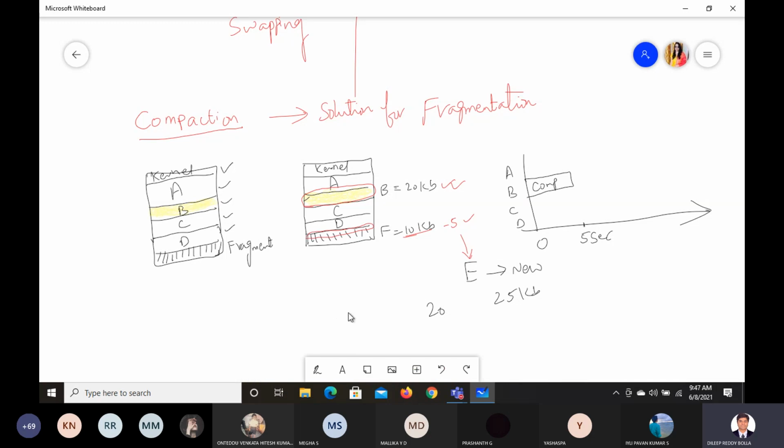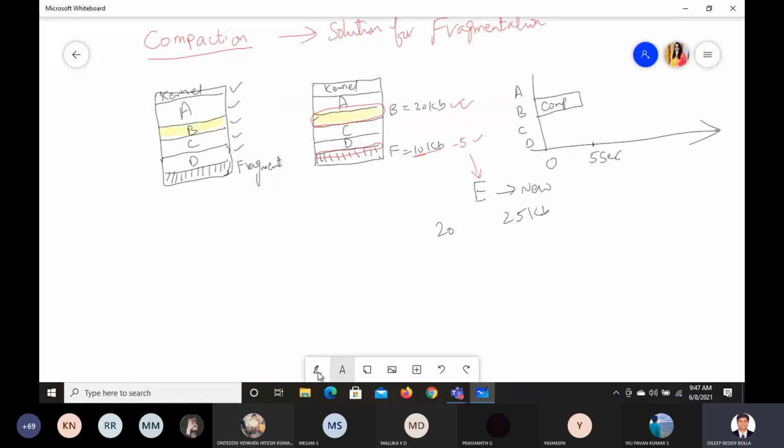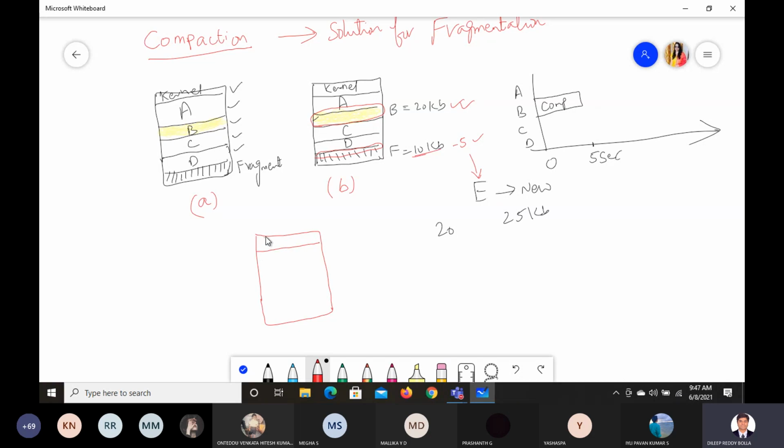What will happen in the next diagram, in diagram C? Let us say this is your first diagram A, and this is your second diagram B. Now this is before memory compaction. Now what will happen to diagram C? This diagram C is a single memory, contiguous memory. I am taking the same size I have taken. So this much portion is used for the kernel.